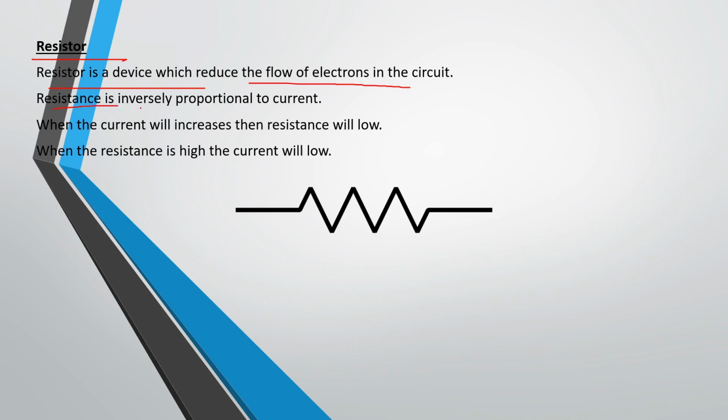Resistance is inversely proportional to current. When the resistance is low, the current will be high. When the resistance is high, the current will be low. The resistor is used for controlling and reducing the current in a circuit. This is the symbol of a resistor.